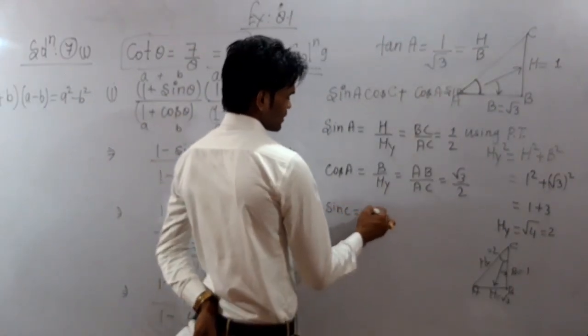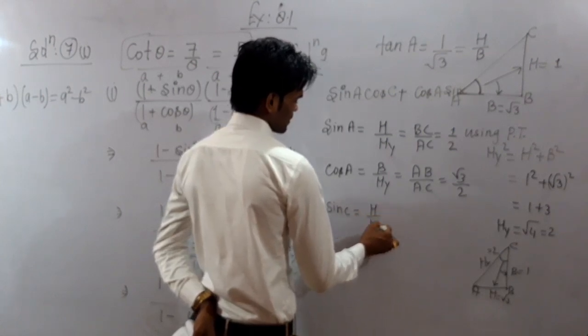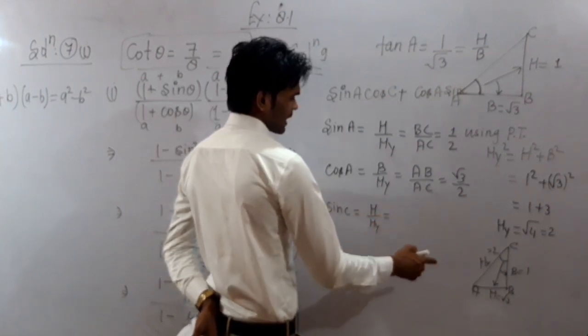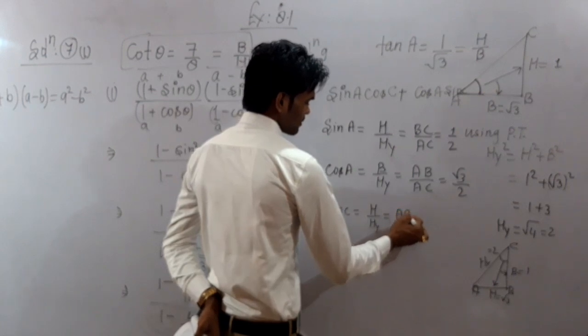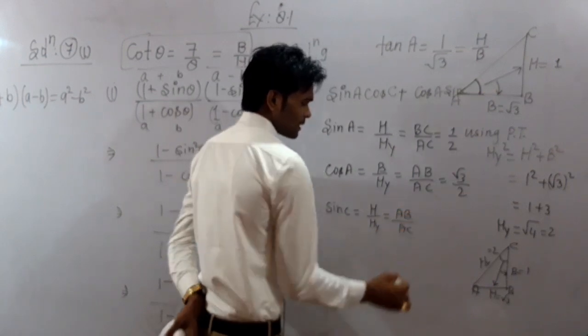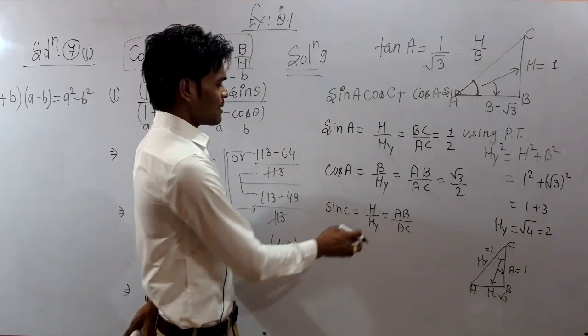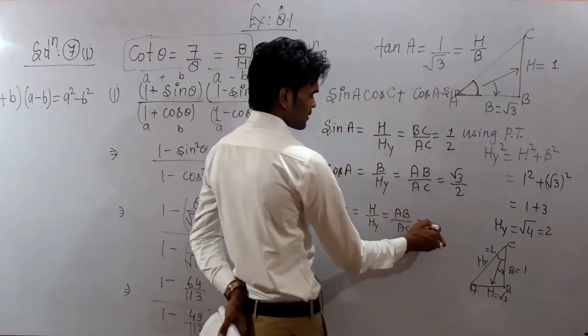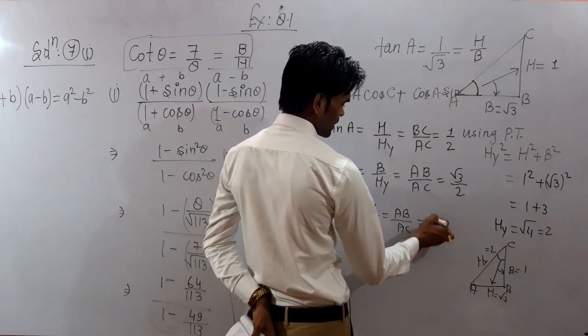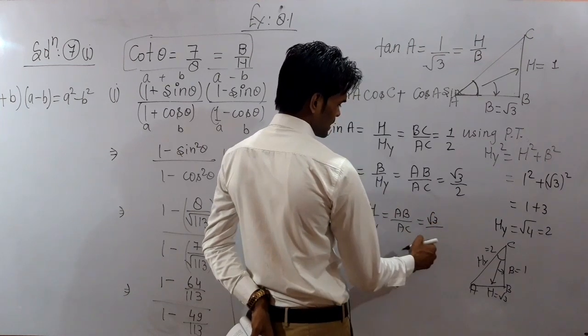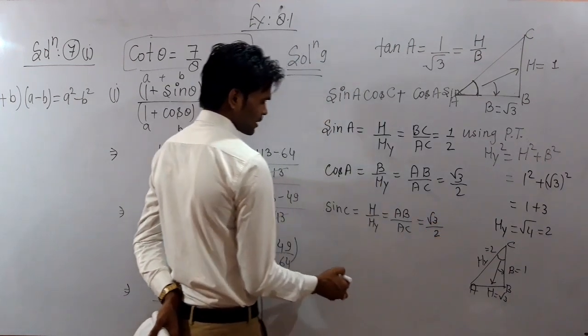to what? Height upon hypotenuse again, and for angle C, height will be AB, so it will be AB upon AC. Any problem to anyone? AB upon AC. So substituting the values, AB is under root 3 and AC is 2 under root 2.